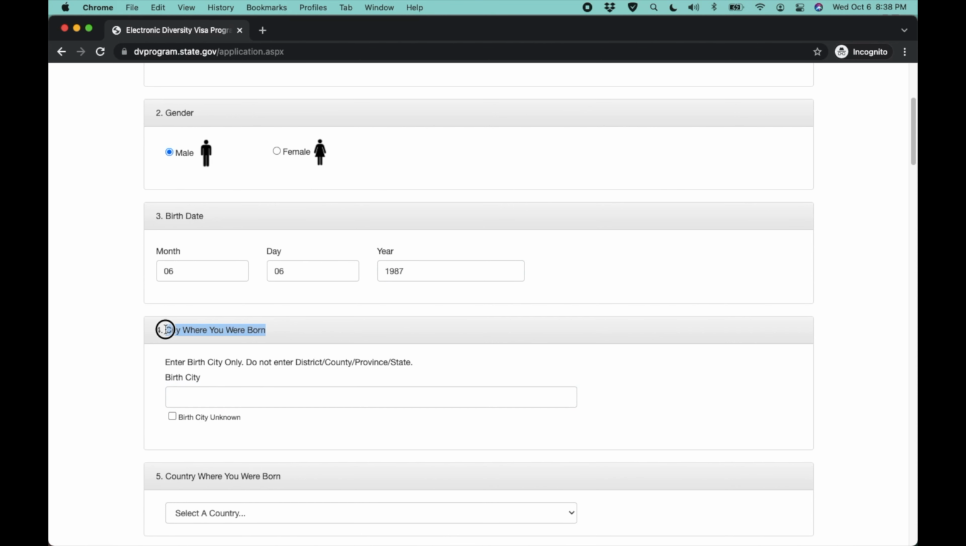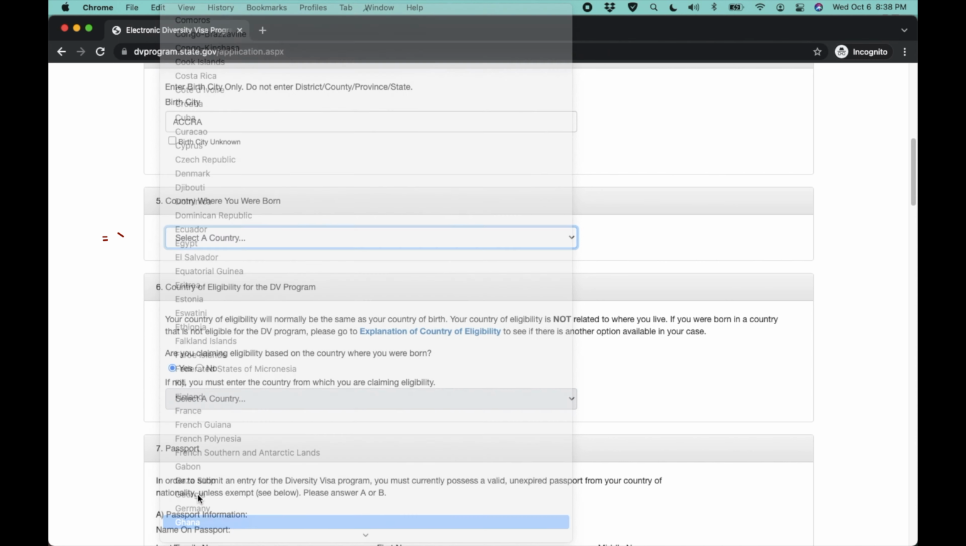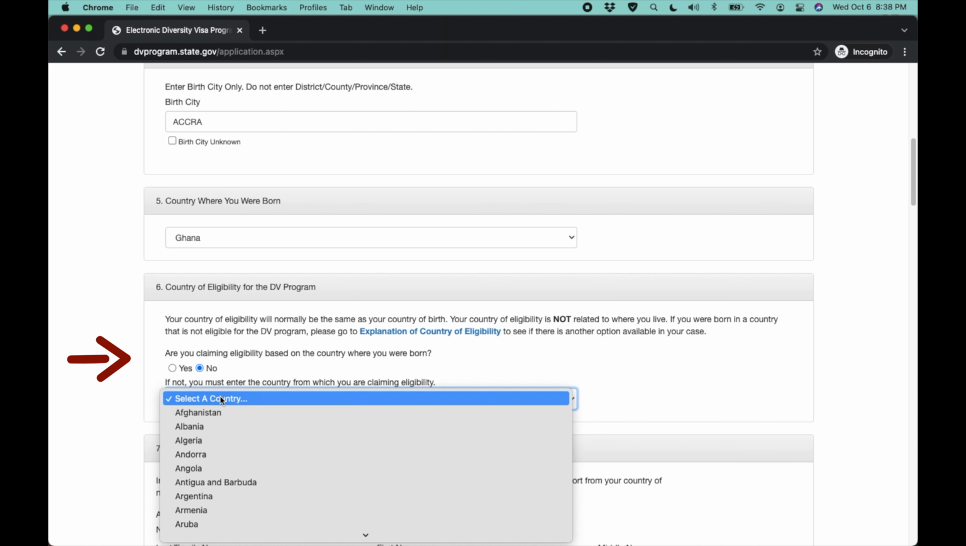Section 4. Enter the city in which you were born. In my case, Accra. In Section 5, select from the list below the country where you were born. Section 6, select the country of eligibility. That is, if it is the same country of birth, select yes. If you will claim eligibility based on another country, select no and pick your country from this list.